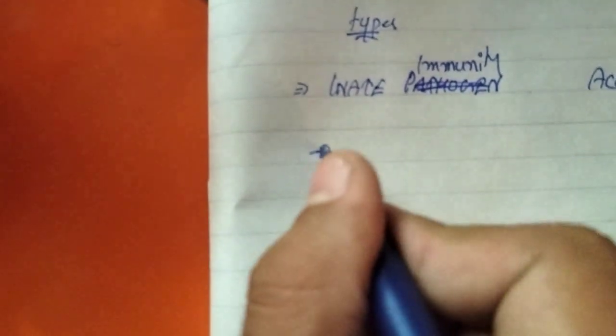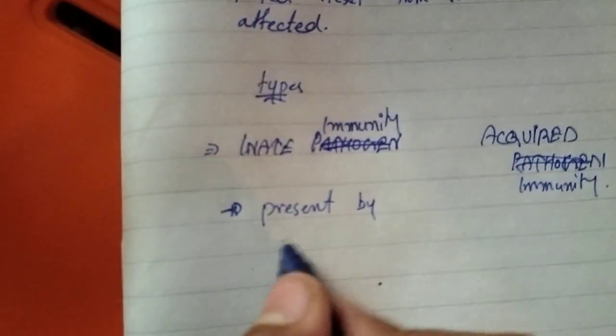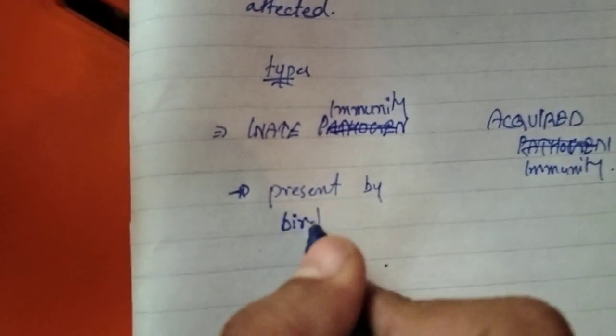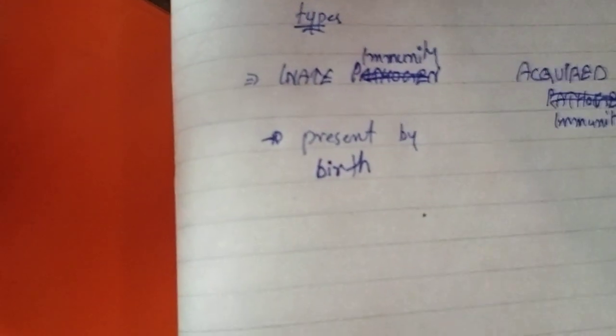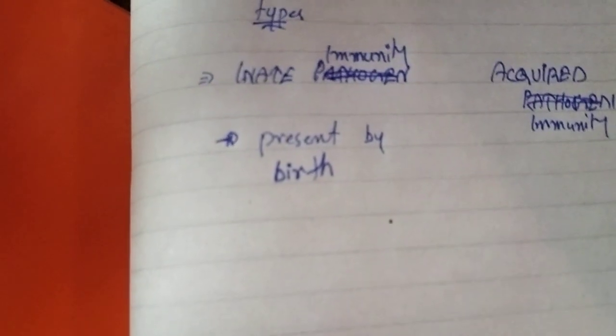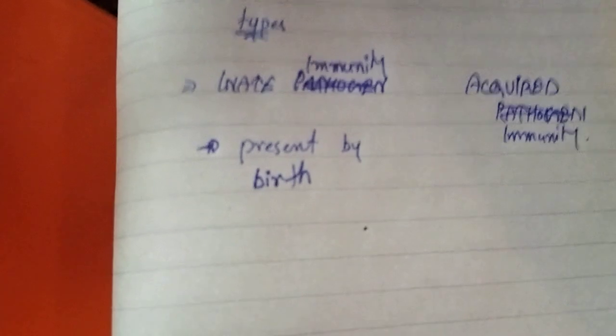Innate immunity is that immunity which is present by birth, which is present in our body from the start, when we are born.